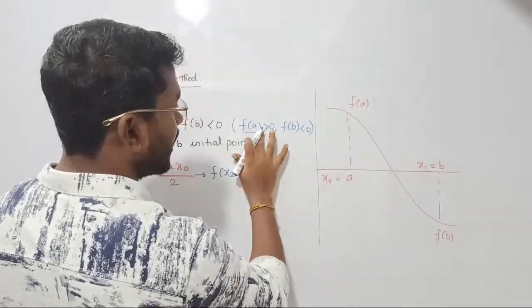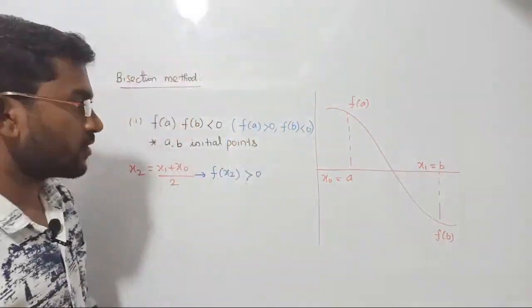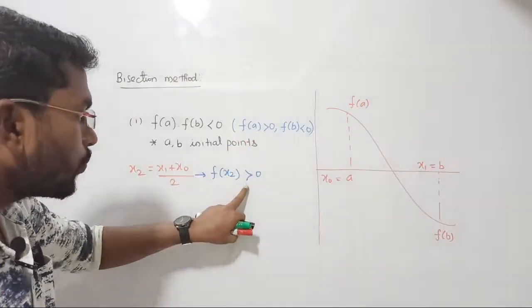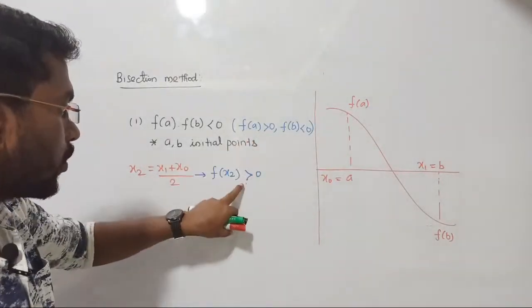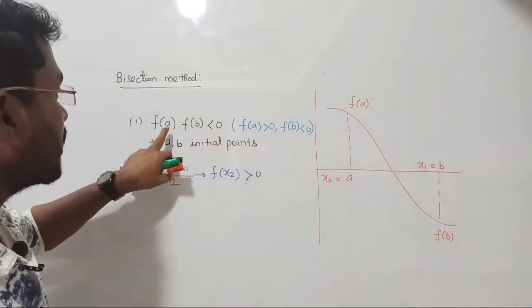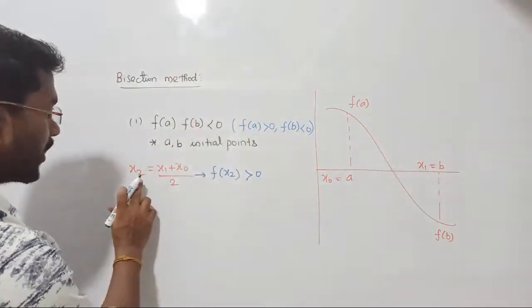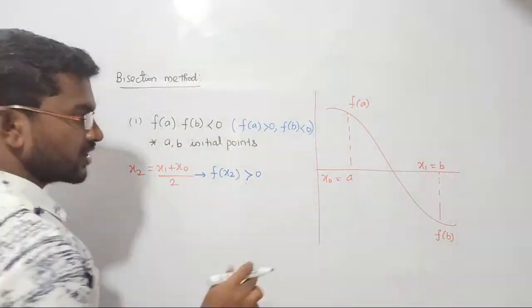Right? So now out of these 2, we are going to eliminate one person. So this person will be eliminated because the new person is this one, right? With the same condition, a person has come here whose corresponding root is x2. Then who is the corresponding root of this person? a. So a and f of a will be neglected. Removing them, we are going to consider x2 and f of x2.